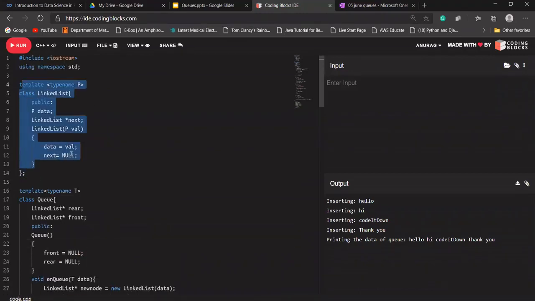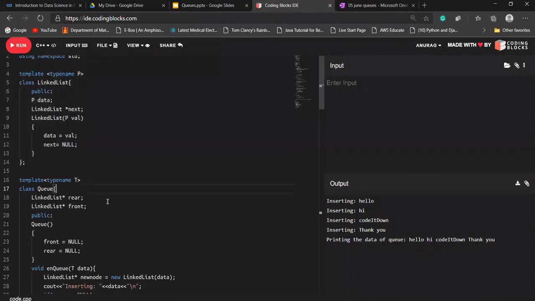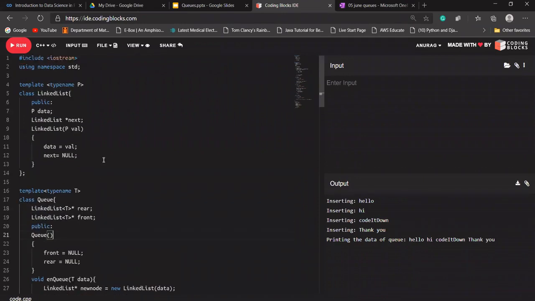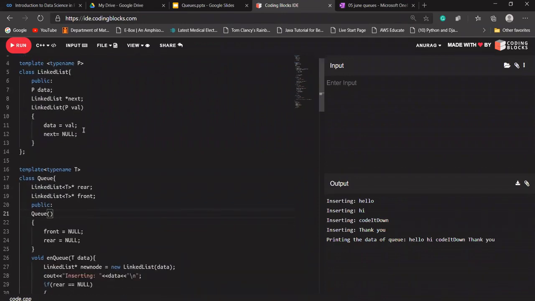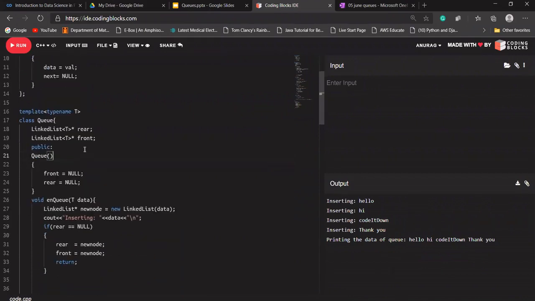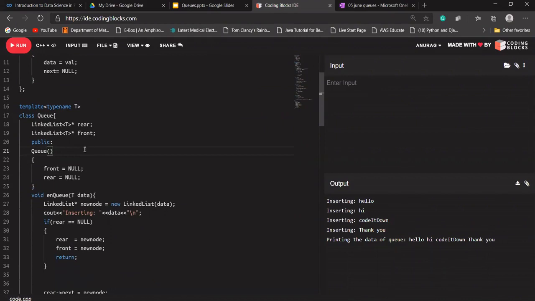If I'm creating the object of the linked list class, I just need to tell it that I'm the type of T, so that it can get to know that yes, you are the type of string. I have to create the object using the string data type.